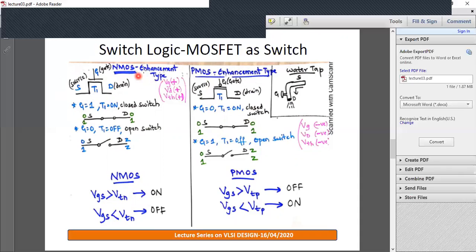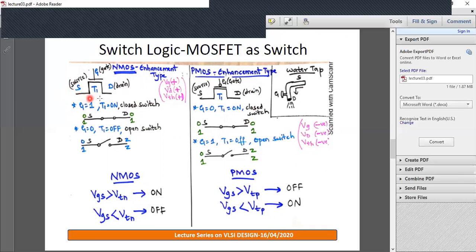As discussed in the previous slide, for NMOS the gate voltage and drain voltage are positive. So this NMOS will turn on when you give gate equals 1. With gate equals 1, T1 will be on, hence a closed switch.